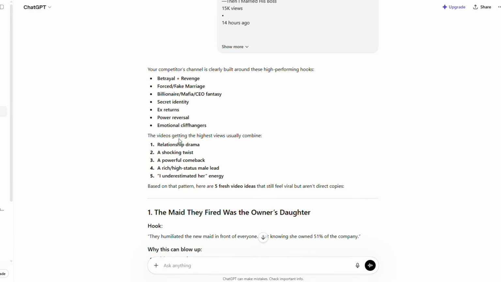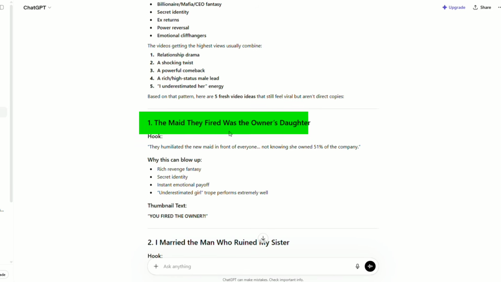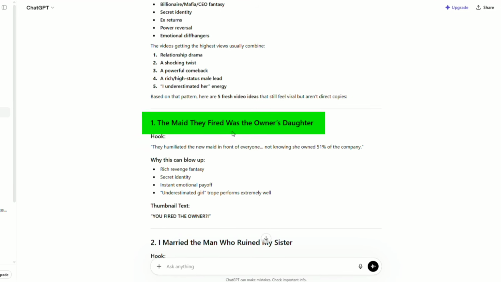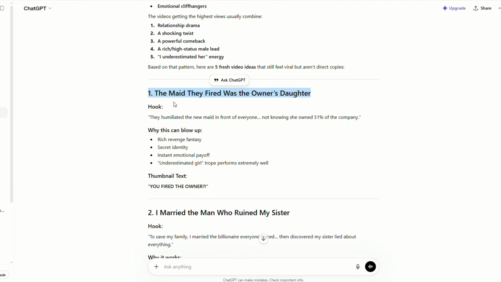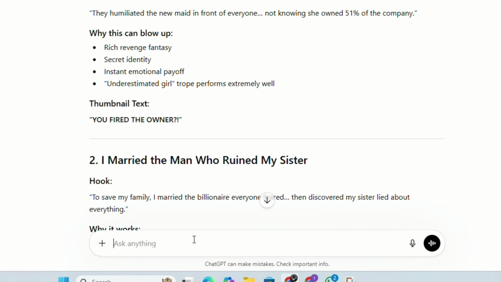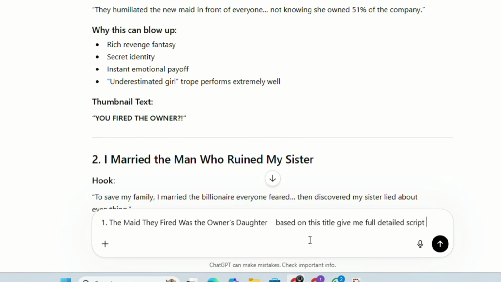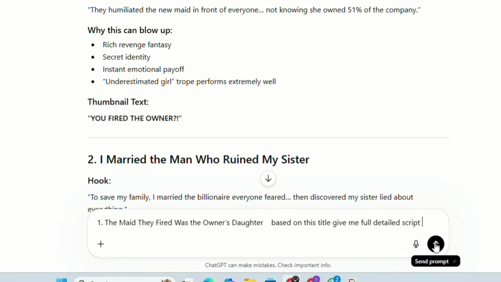And out of those, I personally liked the first one the most, which was the man they fired was the owner's daughter. So I'll select that one and copy it. After copying it, I'll simply paste it again in the chat box and write, based on this title, give me a complete detailed script. Then I'll press enter again.